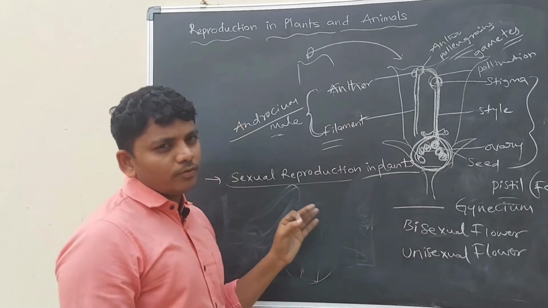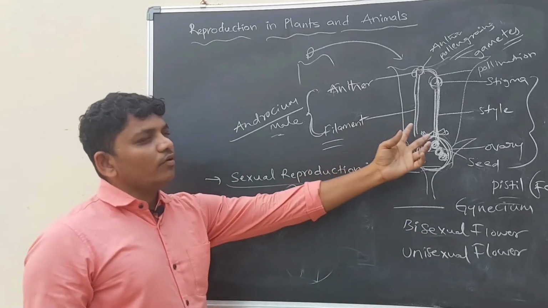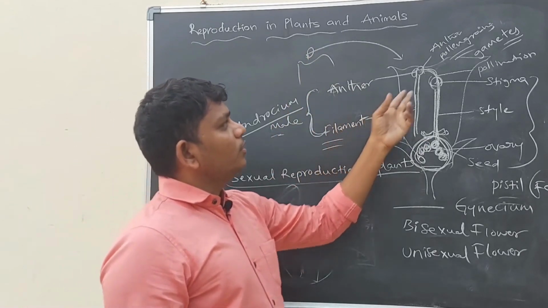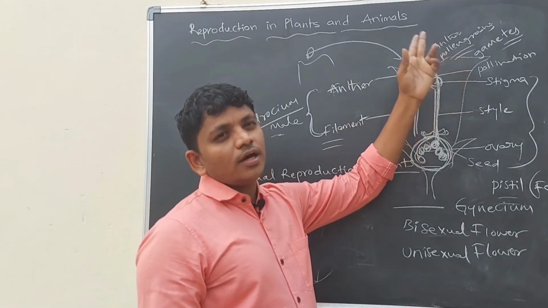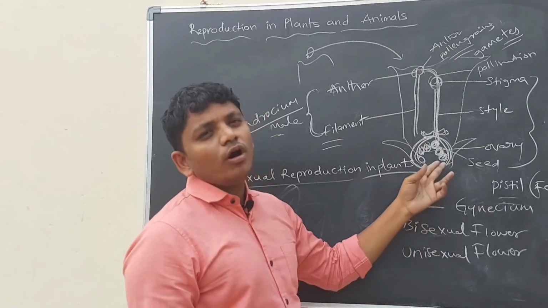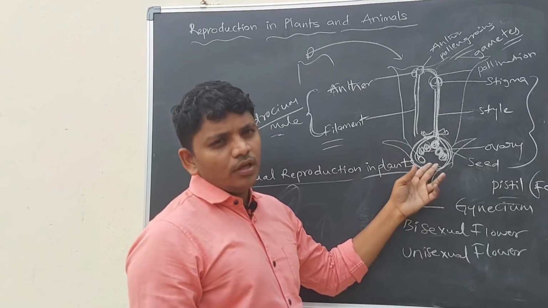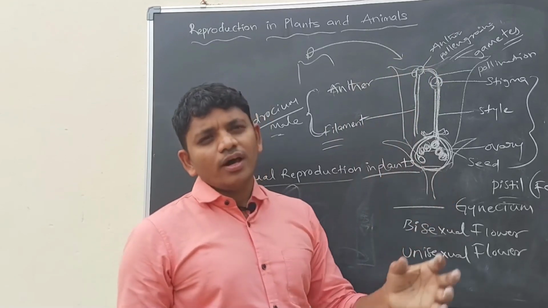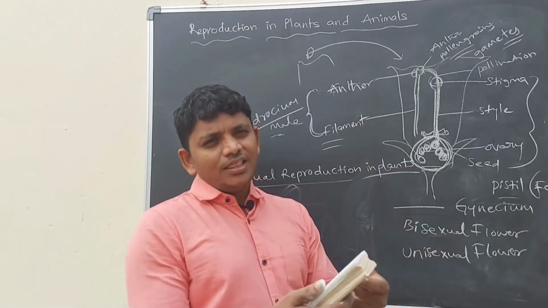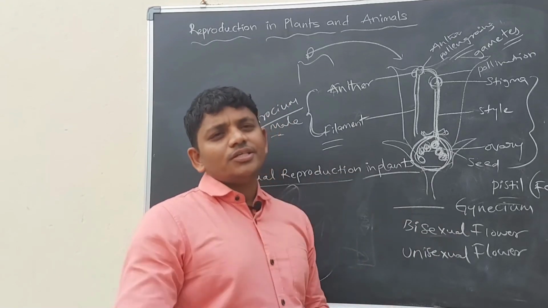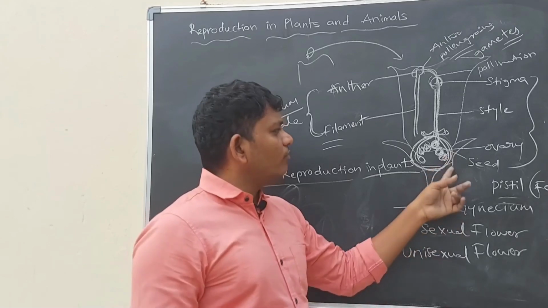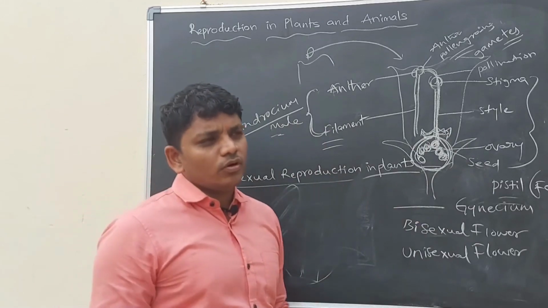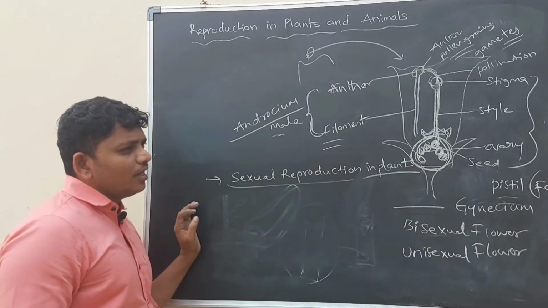In the sexual reproduction of plants, we have to observe two things. Flowers have two sexual characters, male and female. From the male part, pollen grains come, and these pollen grains are male gametes. From the female part, ovules come, and these ovules are female gametes. Whenever pollen grain and ovule combine or fuse, seeds will form. After fertilization seeds come and the ovary grows as a complete fruit. This is sexual reproduction in plants.